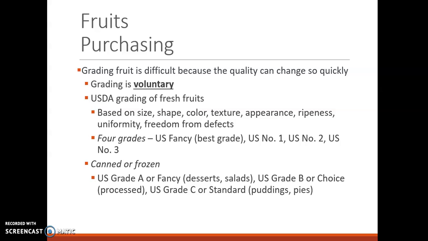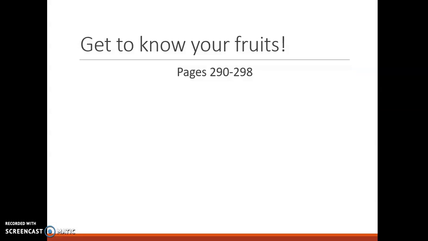Canned or frozen fruit is graded the same way as canned vegetables. So there's US grade A, or fancy, and these are your nicest ones that you might want to use in desserts or salad. Then there's B, or choice, which is processed, and those aren't going to be quite as nice. You might still be able to get away with those in some foods where you could see them, but really if you are using US grade C or standard, you kind of want to hide those. So those will be used in puddings or pies. But again, voluntary. So get to know your fruits, pages 290 and 298, just like vegetables.